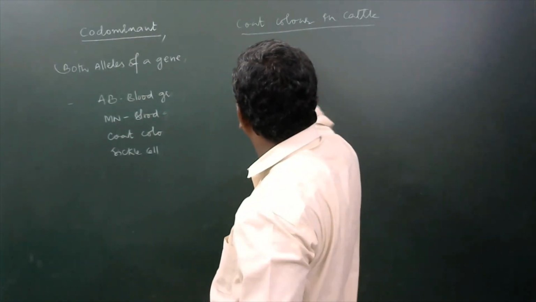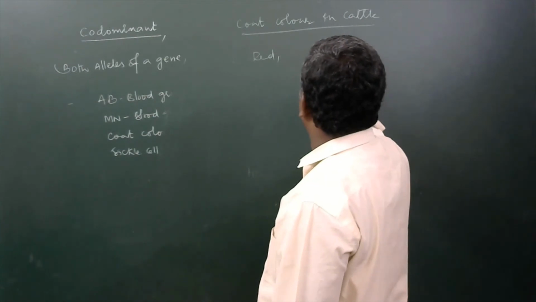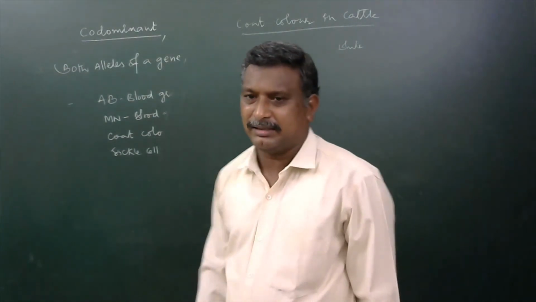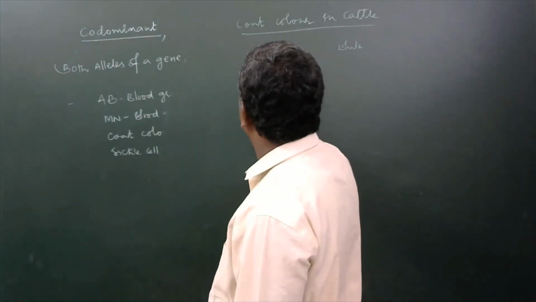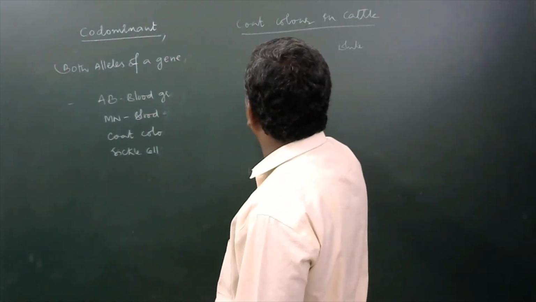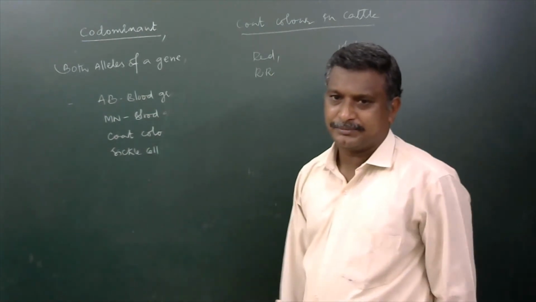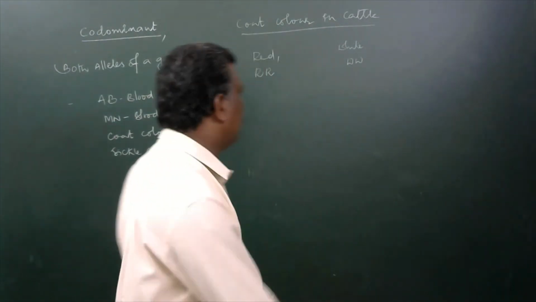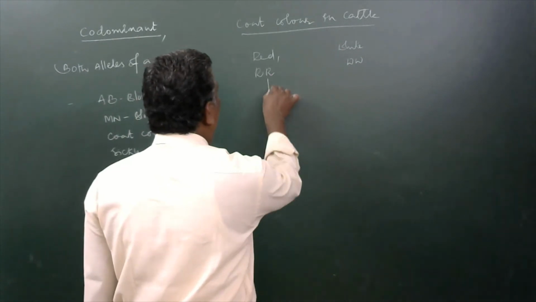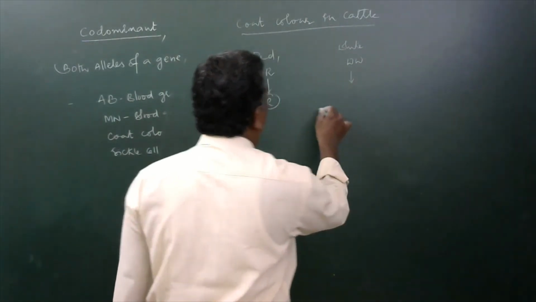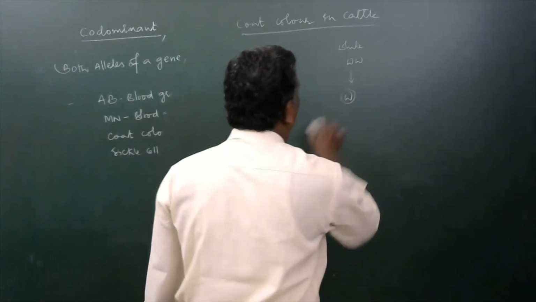Red color coat and white color coat cattle are there. They are said to be capital R, capital R and capital W, capital W here. This one produces gametes with capital R, and this one produces gametes with capital W.